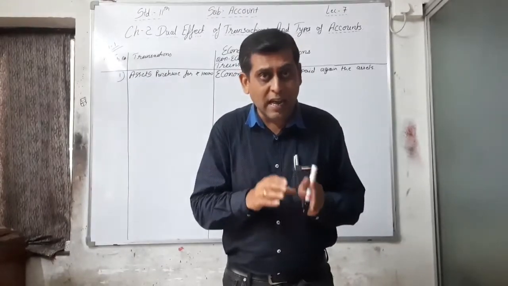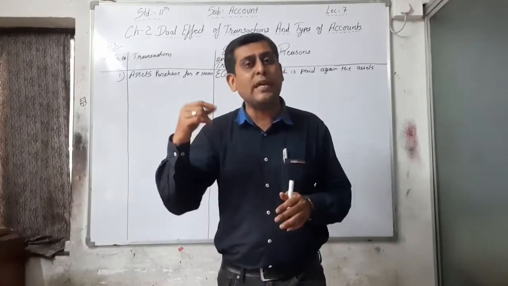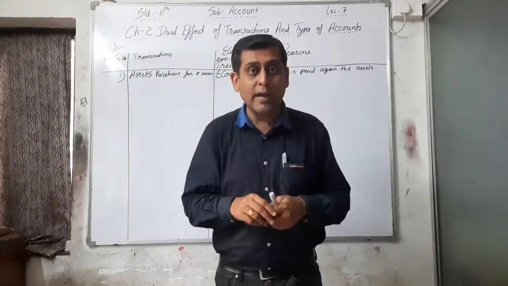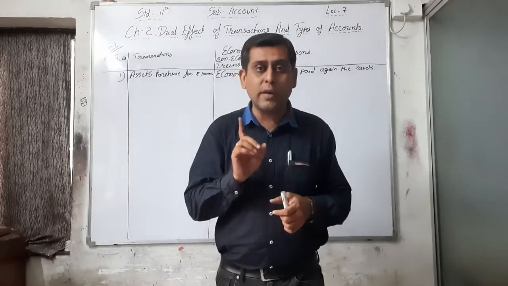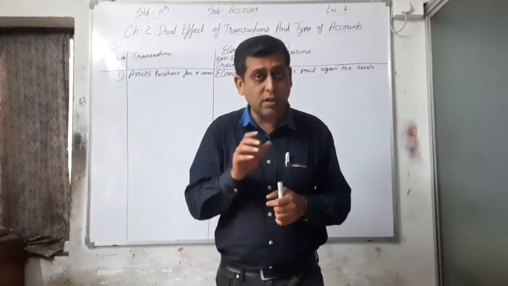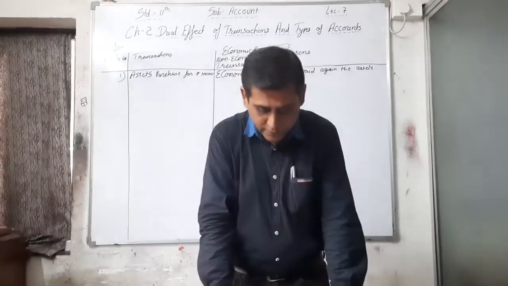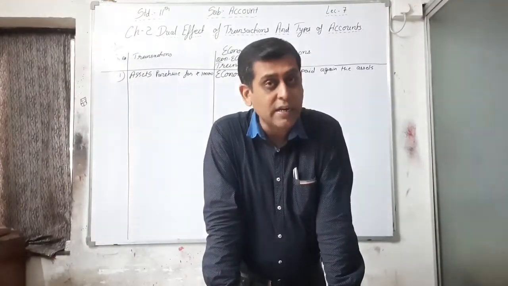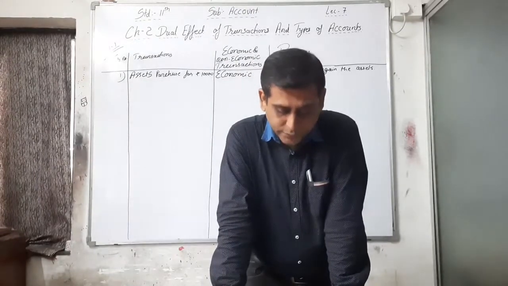So whenever a liability is settled, that means you are paying that liability to the party, and that's why it is an economic transaction. 15,000 is there, it is measured in money. So here the reason is that the liability is paid in cash.